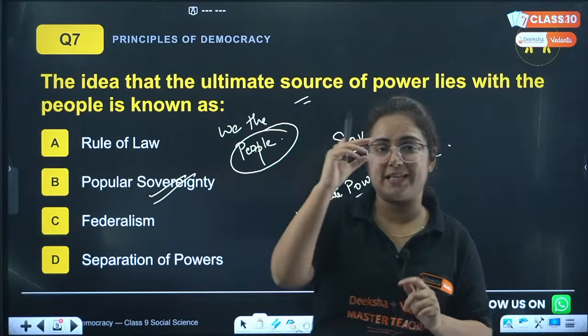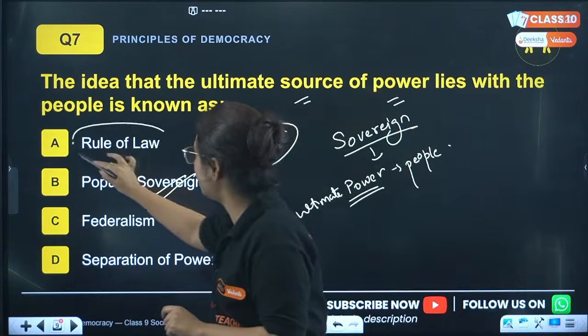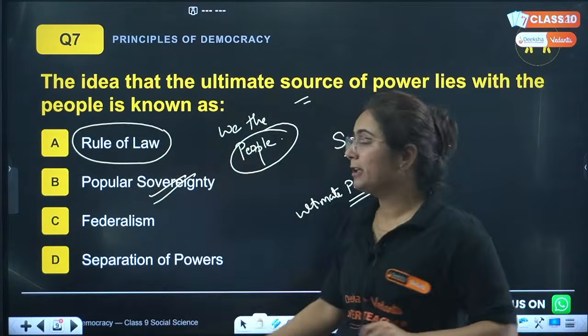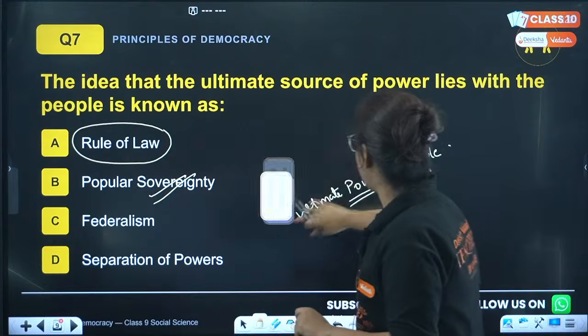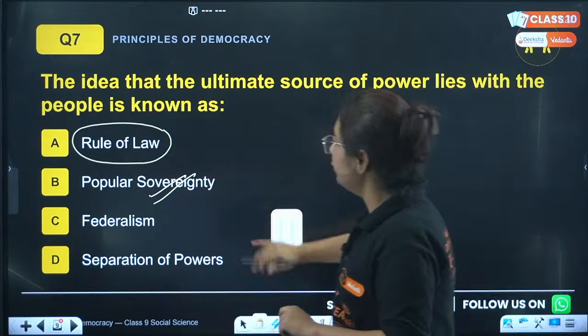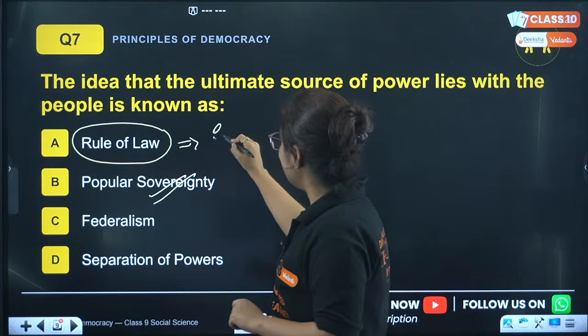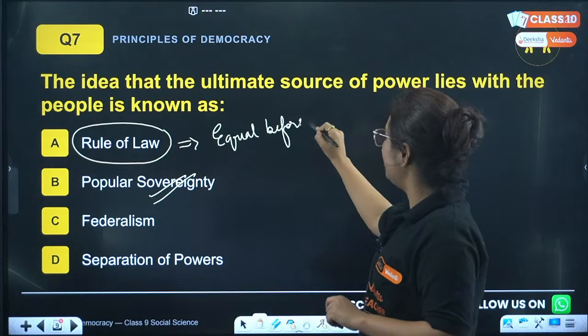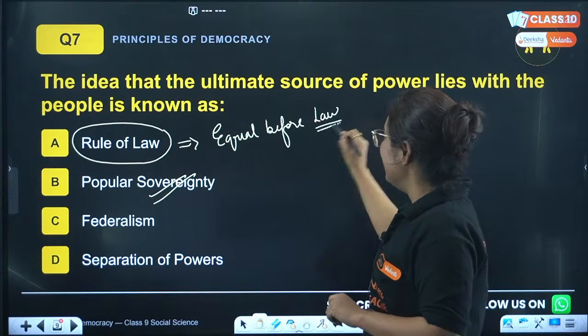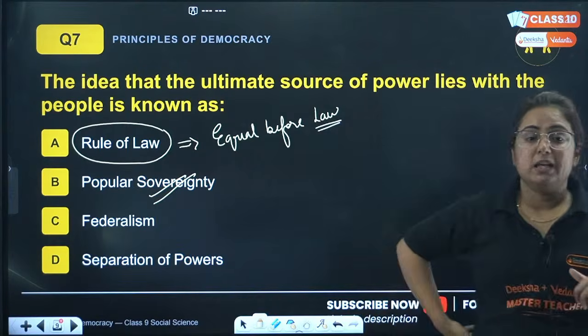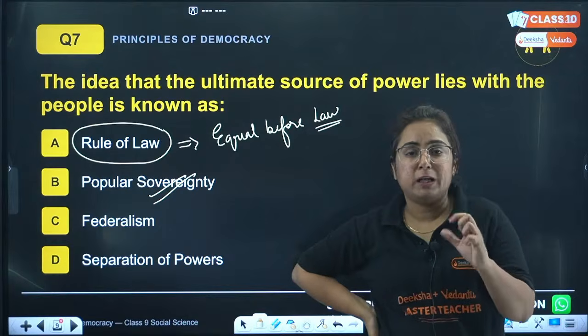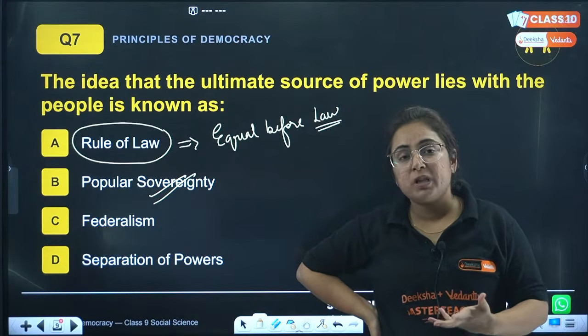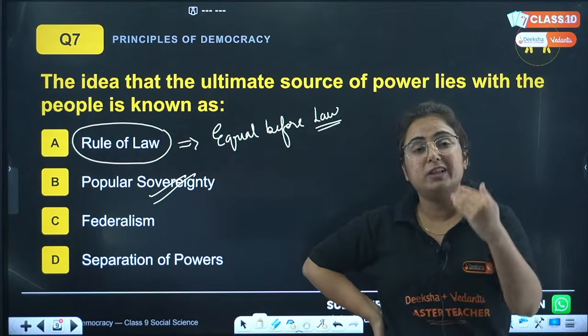Rule of law. I will explain that to you also. Beta, rule of law basically tells us that everyone is equal before the law. सब लोग कानून के आगे बराबर हैं. The context here is that previously there were different rules for different communities.